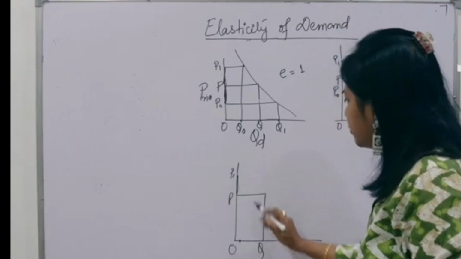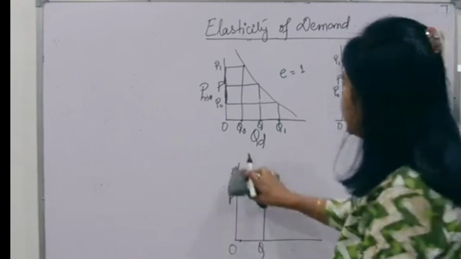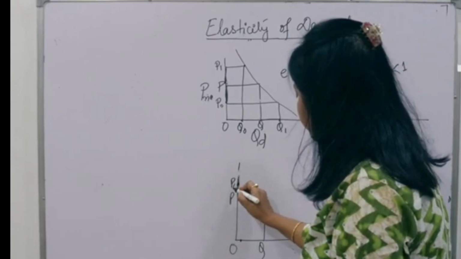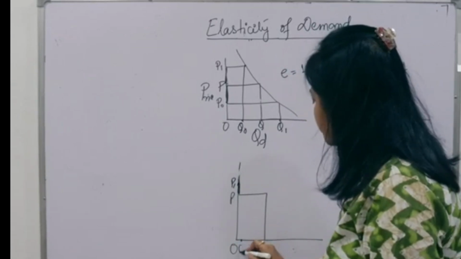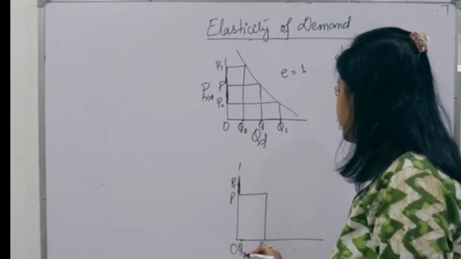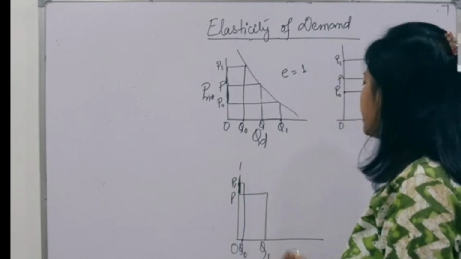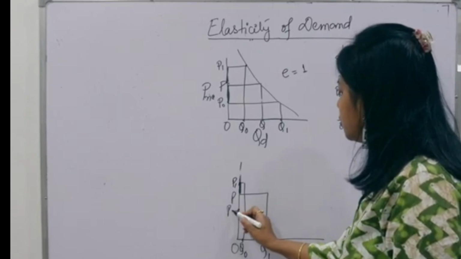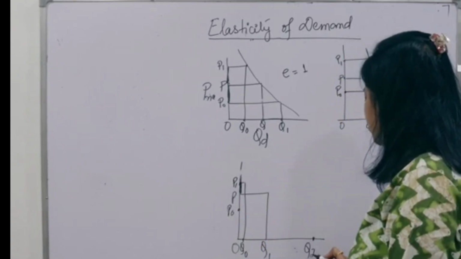Suppose the price has increased only a little, OP1, but the demand has dropped considerably. And the price has fallen this much, say OP0, but demand has increased a lot, OQ2.